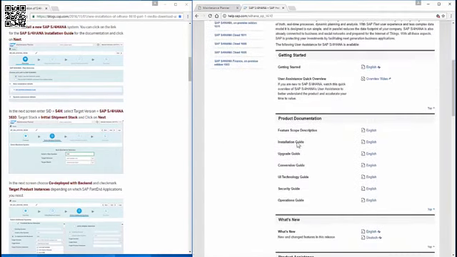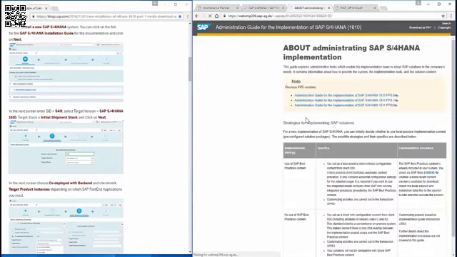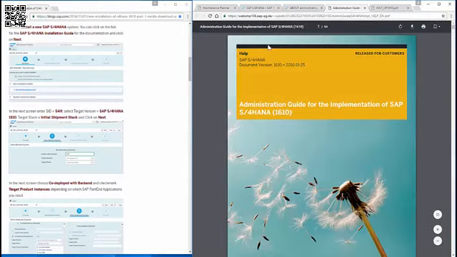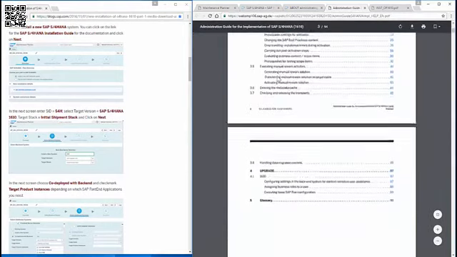Now further down there is an administration guide. When you click here, the guide is available more in a browsing format for online browsing, but we can create a PDF file for that guide by clicking on the link download as PDF. So you can use this PDF for referring offline to the process.